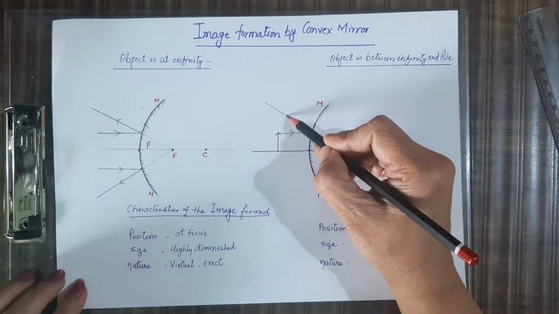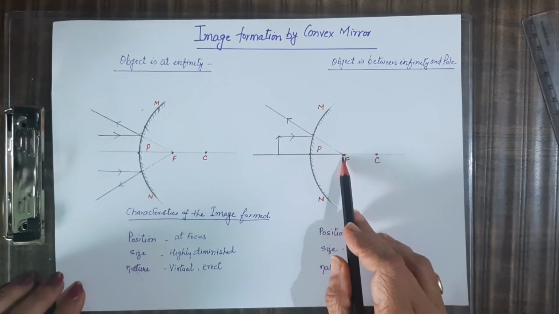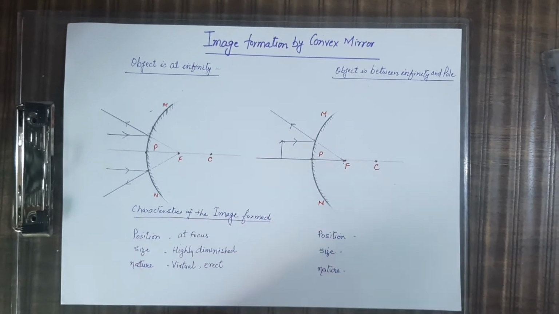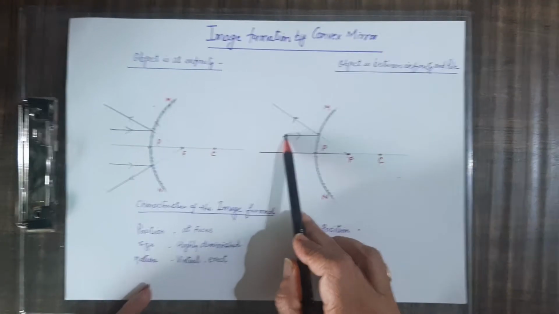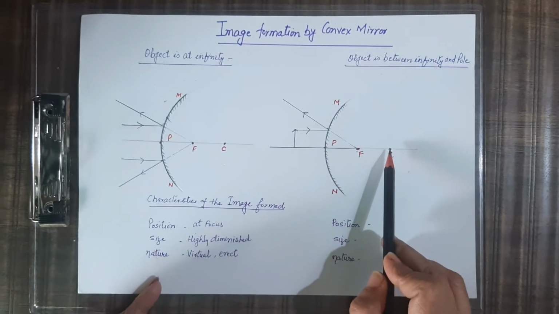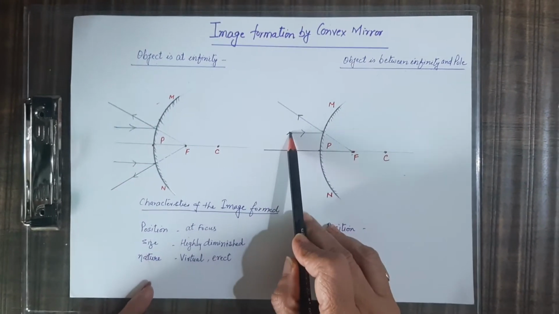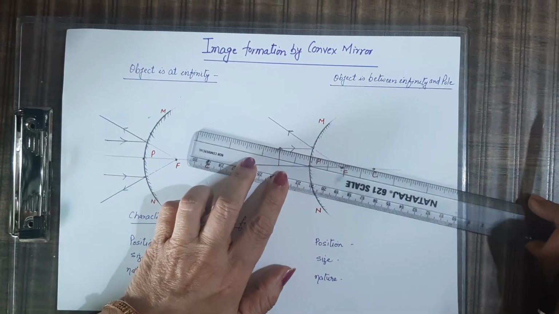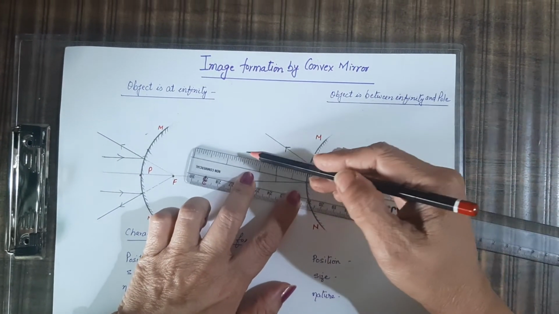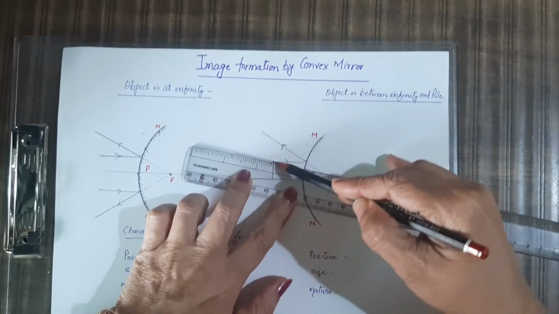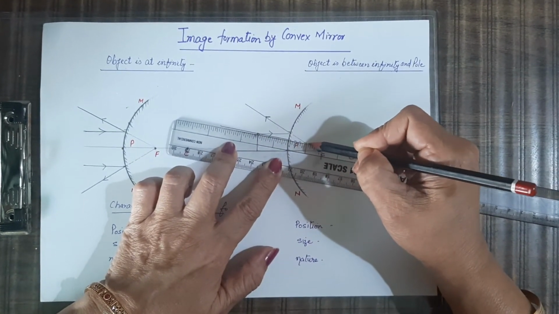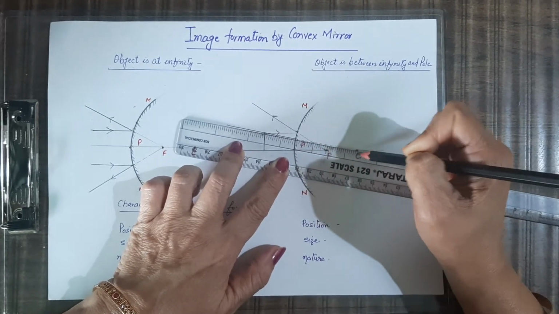So it appears that it is coming from the focus. The second rule we apply: this object and the center of curvature, इनको आपको meet कराना है, and the ray which is directed toward the center of curvature, अगर ray इस position पे आ रही है, इस angle पे आ रही है, तो it appears as if it is coming from the center of curvature.